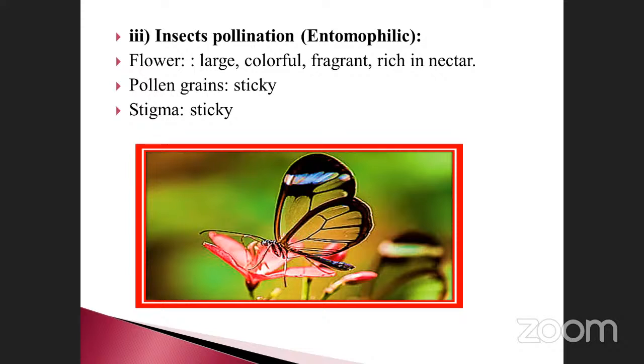Stigma is also sticky. So both the pollen grains and the stigma are sticky. How? The pollen grain is sticky, which means it easily attaches to the insect leg, and it also reaches another flower. What happens is the sticky pollen grains are transferred to the stigma. Both are sticky in nature. See, any doubt in this area?